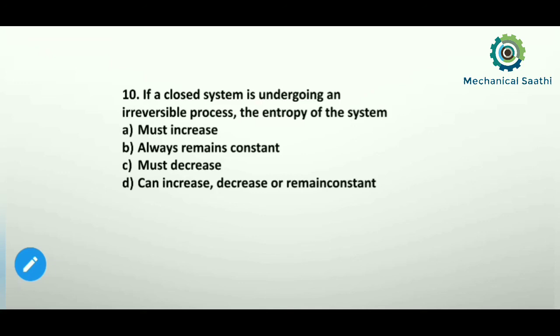If we consider the case of a reversible process, your entropy remains constant, because according to the Clausius statement, the integration of del q by T will be equal to 0. But in the case of an irreversible process in a closed system, the entropy may increase, decrease, or remain constant. So option D will be the correct answer in this case.